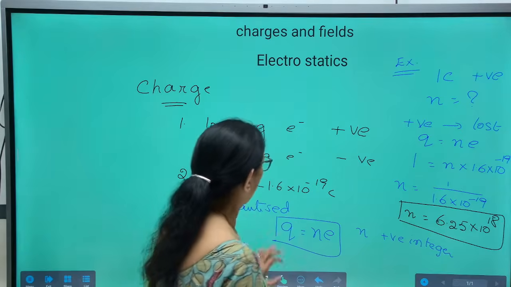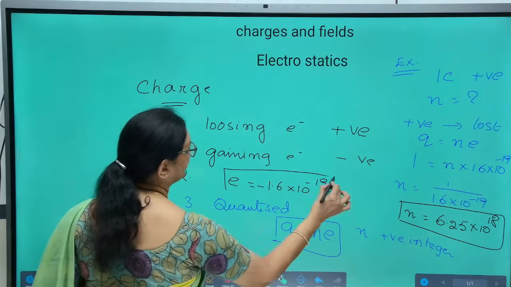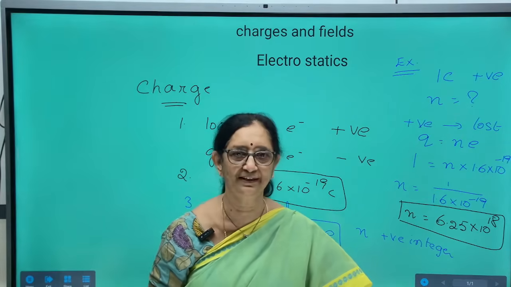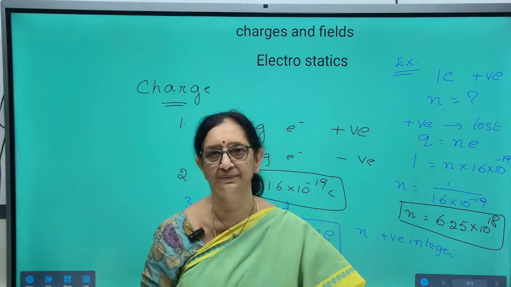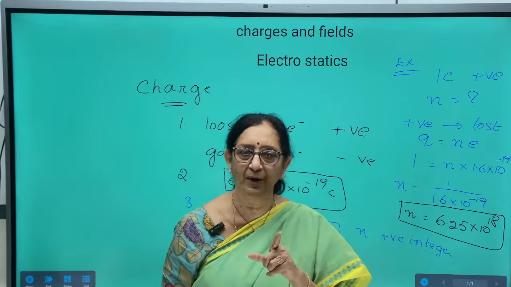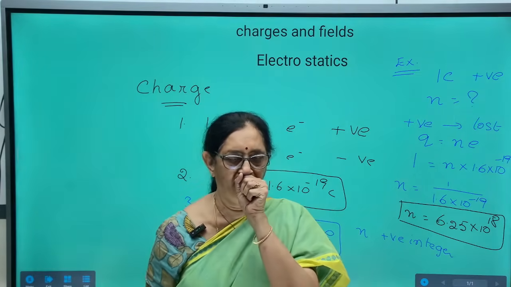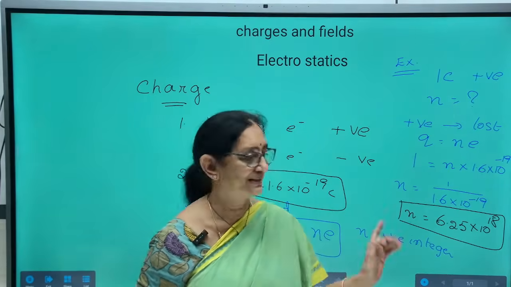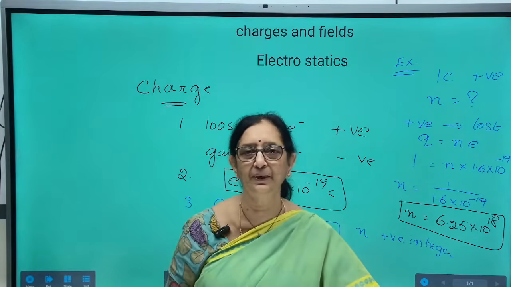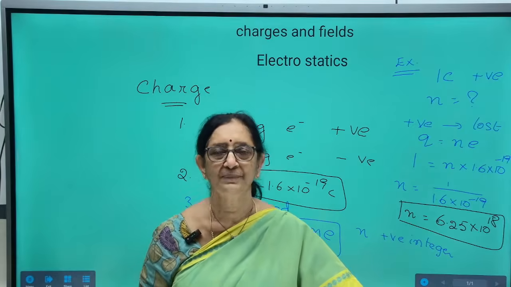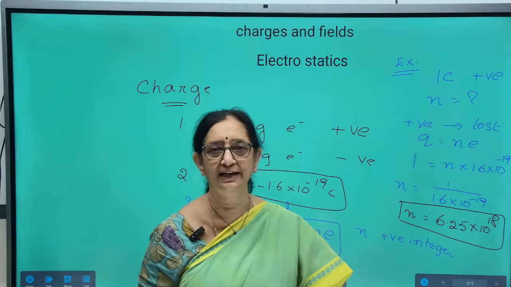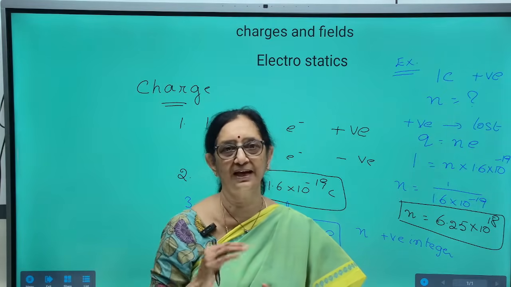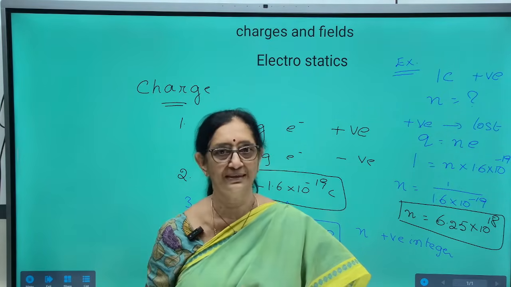Never forget that the charge of an electron is minus 1.6 into 10 power minus 19 coulombs. 1 coulomb of positive charge implies that the object has lost 6.25 into 10 to the power of 18 electrons. On gaining electrons, the body acquires negative charge; on losing, it acquires positive charge.